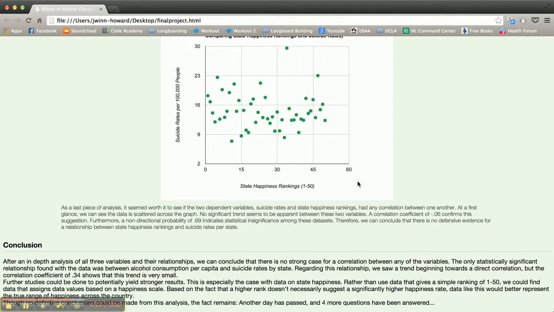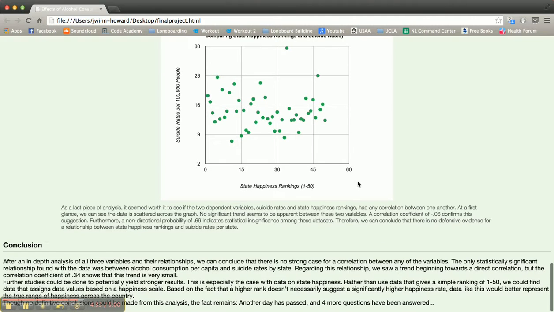Overall, I'm pretty satisfied with my research topic. This was one of the first times I've had a research topic and not really been able to have any strong conclusions as far as correlations go. There weren't a lot of strong correlations with my data, and even when there was, they were very small ones.